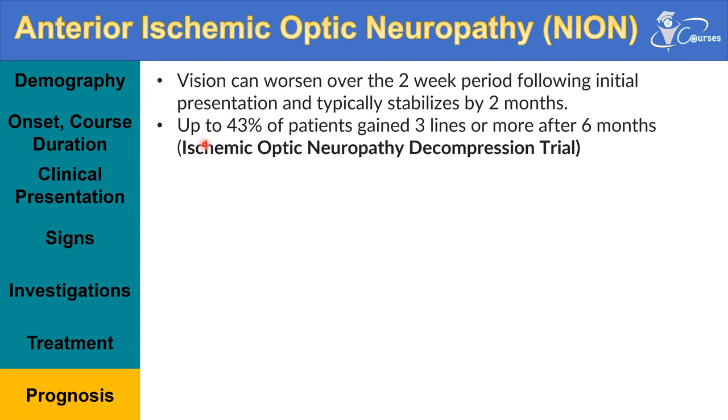Those patients with anterior ischemic optic neuropathy, what will be the fate? Will they have persistent visual loss? Well, no. The good news is no. The vision will worsen over the 2 weeks and then stabilize by 2 months. And 43% of those patients will gain 3 lines or more after 6 months. This is the result of the Ischemic Optic Neuropathy Decompression Trial.